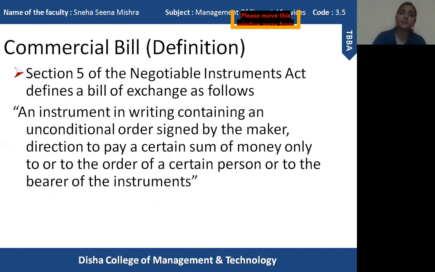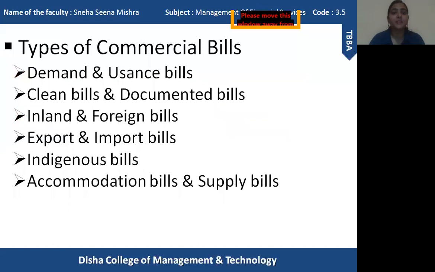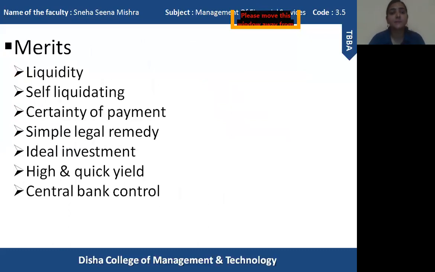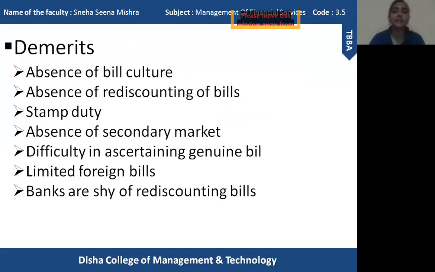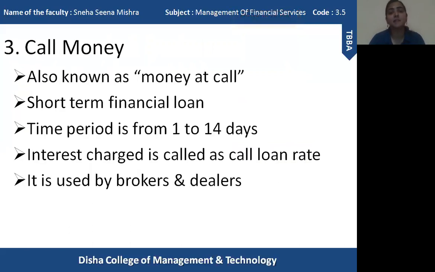What are commercial bills? What is their definition? Different types of commercial bills. Then I have explained the merits and demerits of commercial bills. So commercial bills are one type of money market instrument. Now let us discuss the third money market instrument, that is called call money.